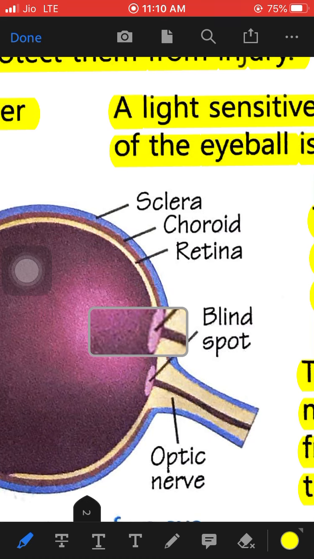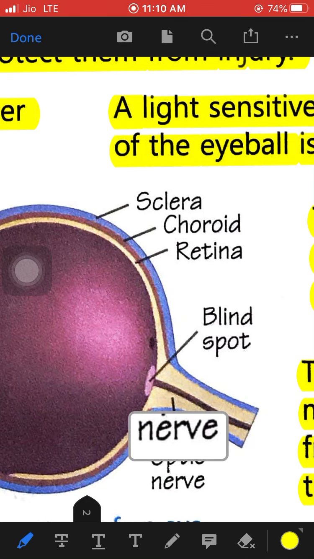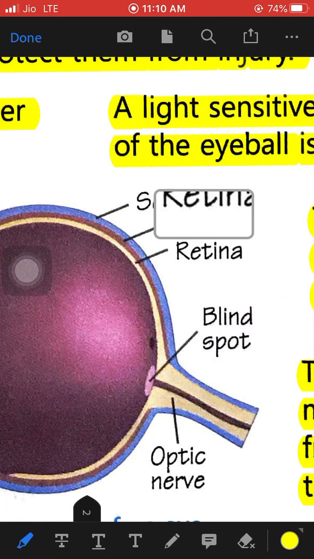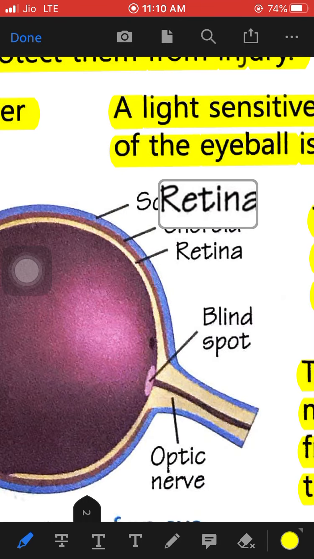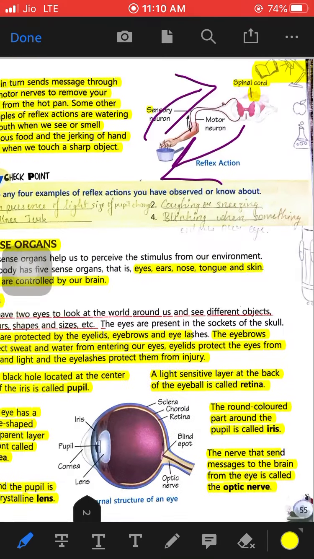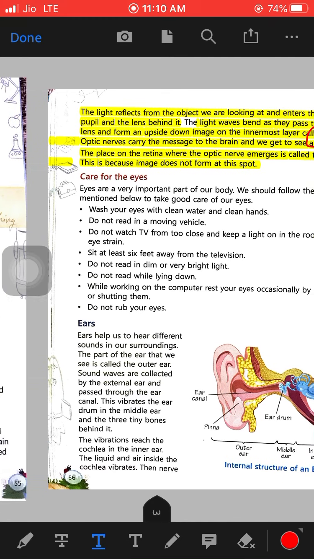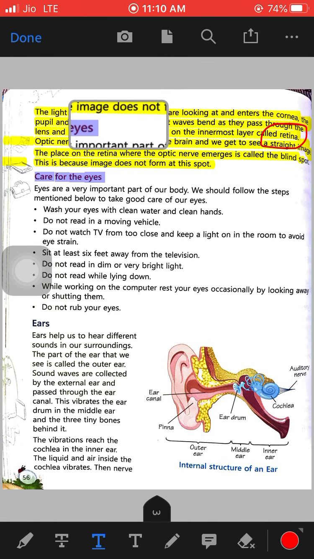Okay, this is the blind spot, and here the optic nerves and the retina meet. This spot is known as the blind spot. So this is how we are able to see any object through our eyes. Now, what type of care do you have to take of your eyes?